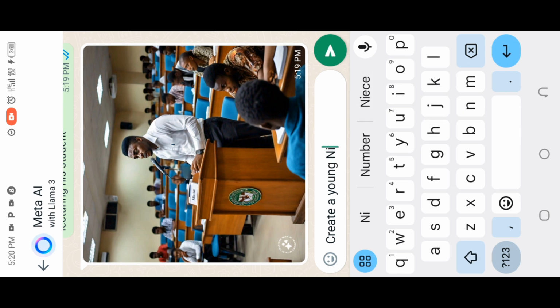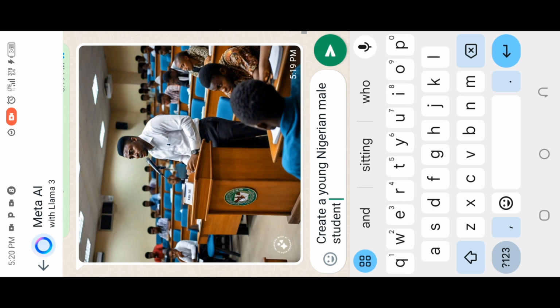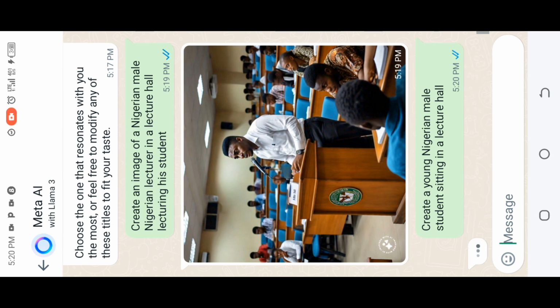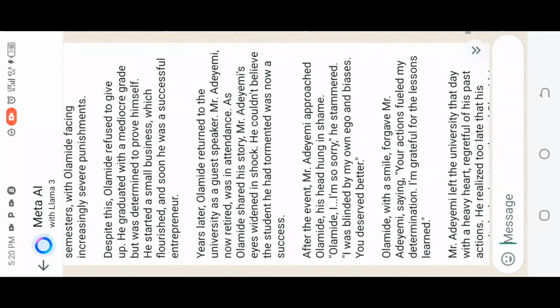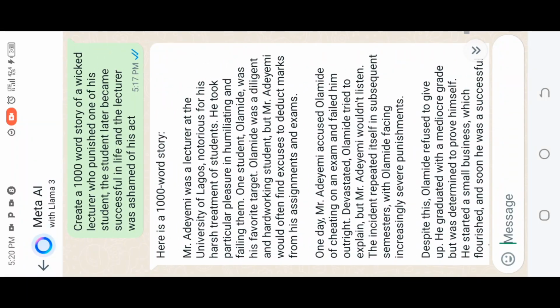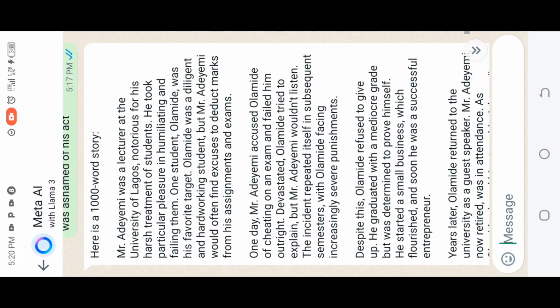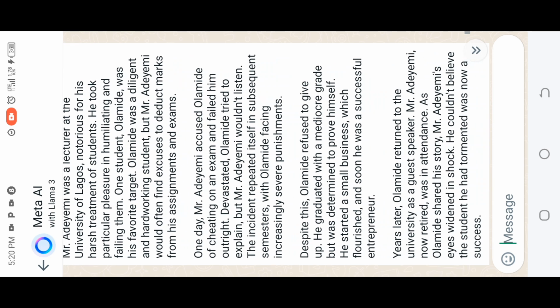Let's create a young Nigerian student sitting in a lecture hall. For your image to be created, you have to follow your storyline. The first image is ready. Based on our storyline, it was stated here that Mr. Adeyemi was a lecturer at the University of Lagos, notorious for his harshness on students.